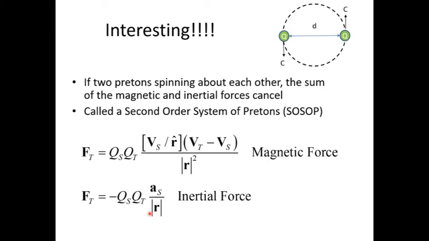What we have here is we find an interesting thing happens if we put two like pretons in a system where they orbit about a central point at the speed of light. Both the magnetic force and the inertial forces cancel, and this system becomes stable. And we call this system a second order system of pretons. Second order because velocity is the first order derivative of position, and acceleration is the second order derivative of position. So this is a second order system of pretons, a SOSOP for short.